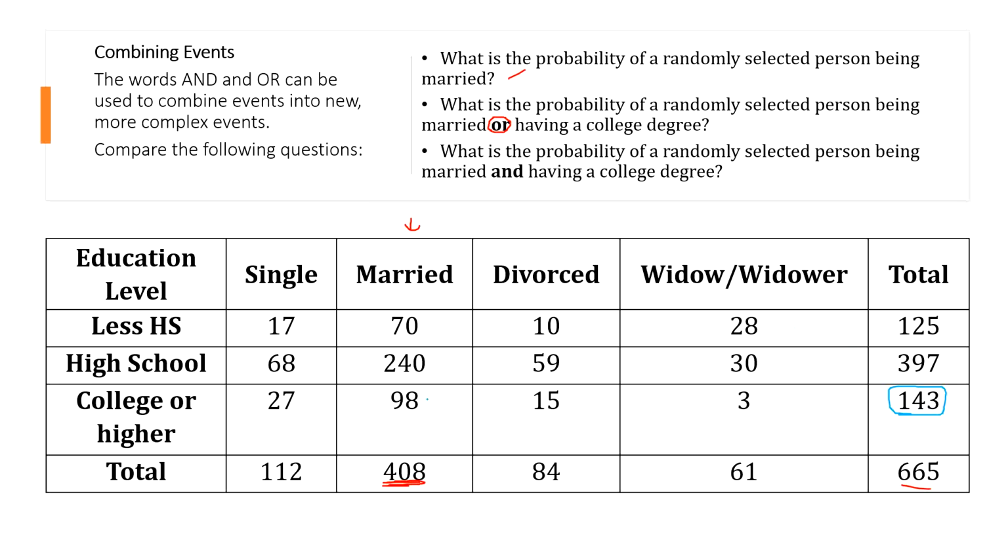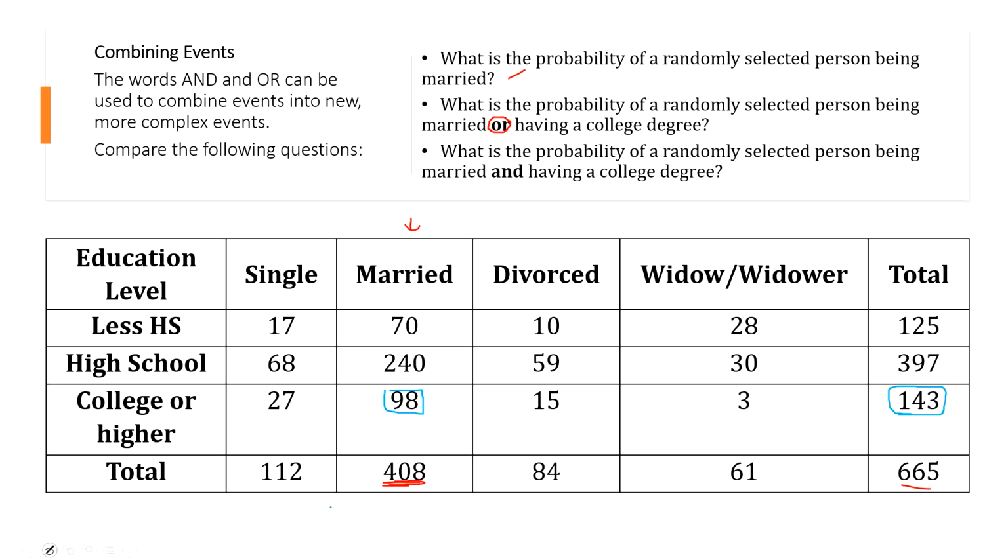The thing you always have to remember, though, and we kind of talked about this before, is we're double counting these 98 people because they're in our married column and they're in our college educated row, so they get double counted. So the probability of picking somebody that's married or has a college degree, you've got to back these 98 people out of the total number of people. So when you do the math there, it's going to be 408 plus 143 minus 98, which works out to be about 453 people over the 665.